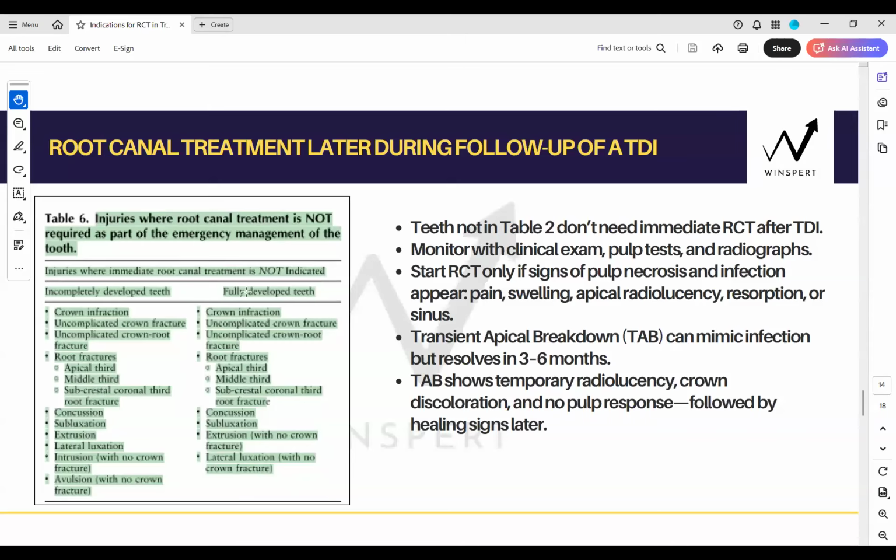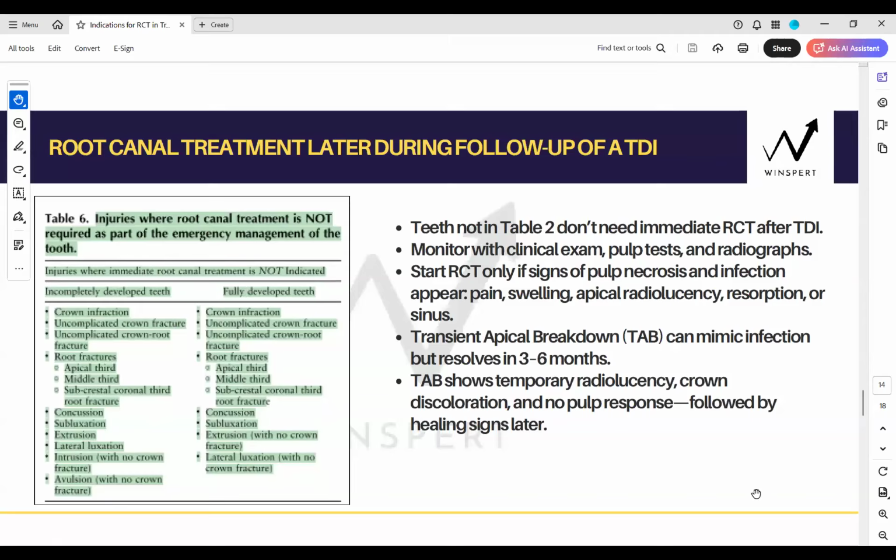Exactly, Jesslyn. If you can memorize table 2 and table 3, then every other injury would be part of not requiring RCT. Does that make complete sense? If you can memorize table 2 and 3, everything else does not require immediate RCT.